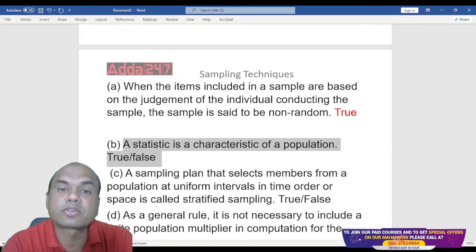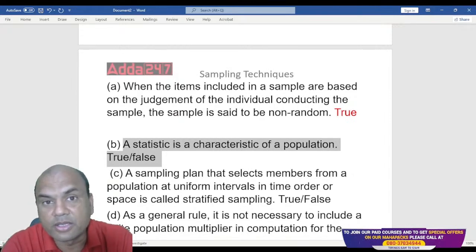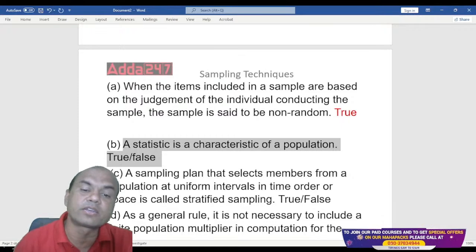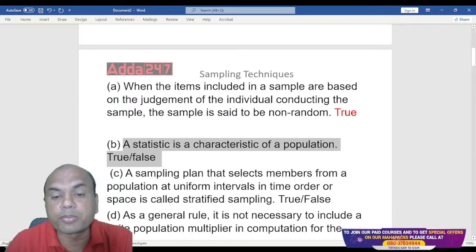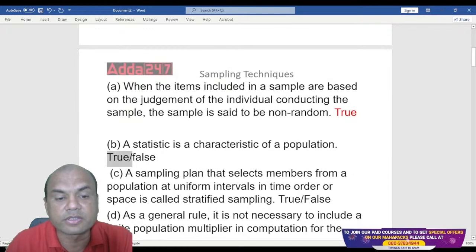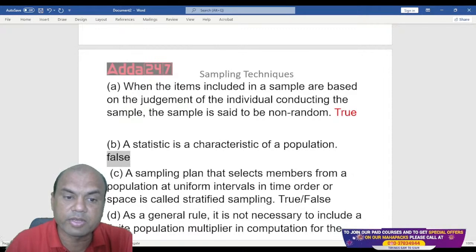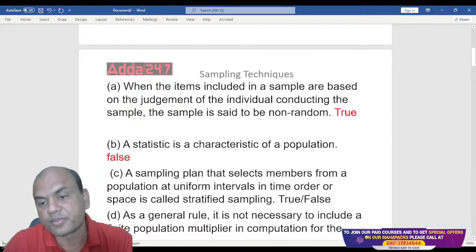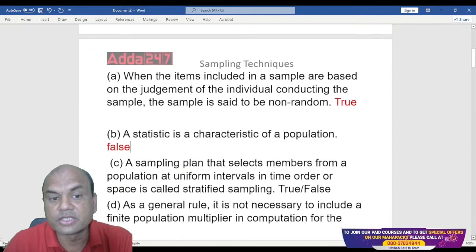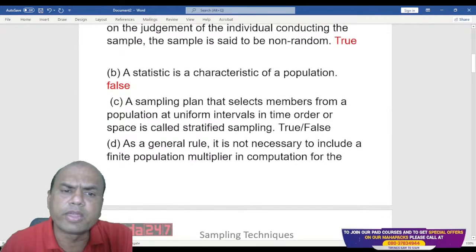Mean of a sample is called as statistic and mean of a population is called as parameter. So what does it mean? A statistic is a characteristic of not a population, but it's for the sample. So this answer is false. Okay, false over here. Okay, got it, everyone? Answer is false. Next one. See, such questions are asked to you in the exam and you need to be very clear in your mind about it.